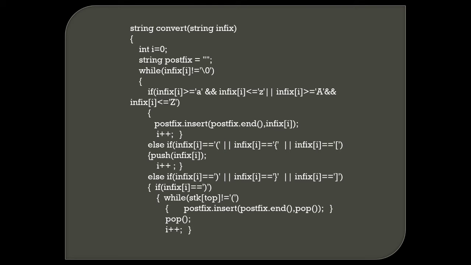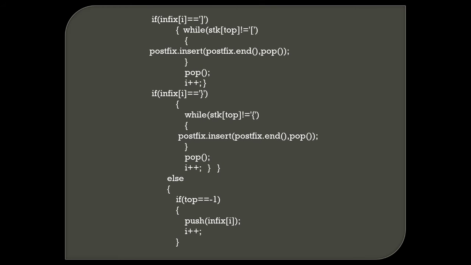Else if infix of i equals an opening parenthesis, curly bracket, or rectangular bracket, then push infix of i and i plus plus.